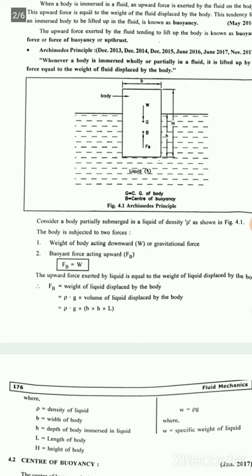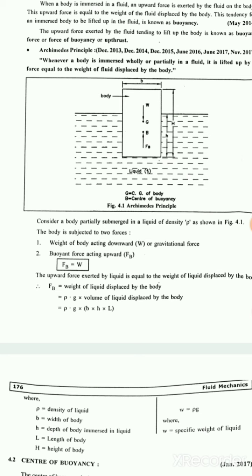The upward force exerted by liquid is equal to the weight of liquid displaced by the body. So Fb is equal to weight of liquid displaced by the body, rho into g into volume of liquid displaced by the body.